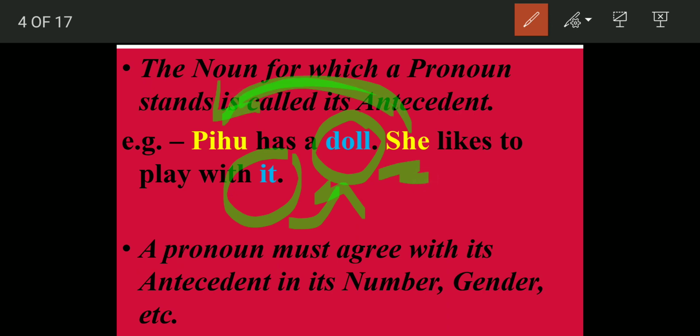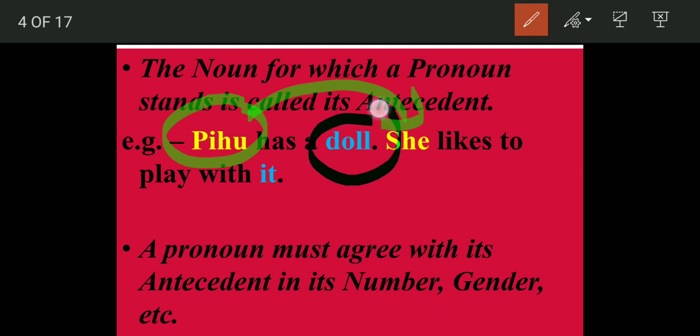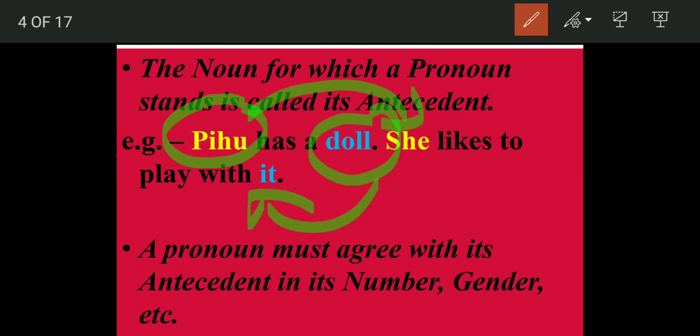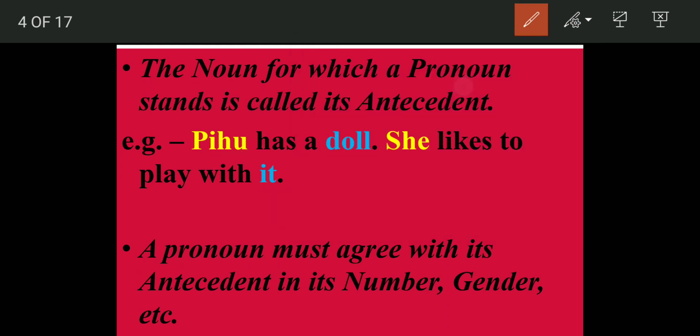And it is the pronoun which is used for doll. So what do we get to know? That Pihu is the antecedent of she and doll is the antecedent of it. Is it clear to you? Just try to understand it very slowly. The noun for which we are using the pronoun, that noun is the antecedent.